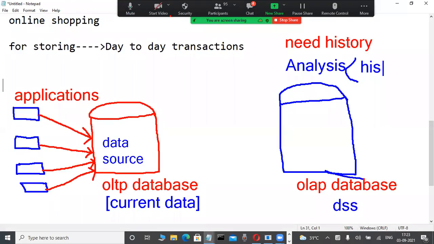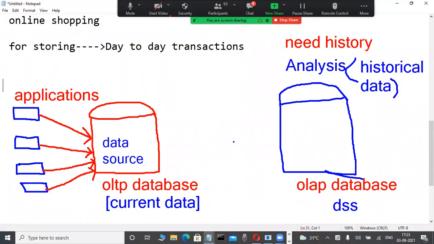Historical data is stored by these types of databases. The OLAP databases store historical data only. Based on that, we produce reports and higher authority persons, managers, make decisions.